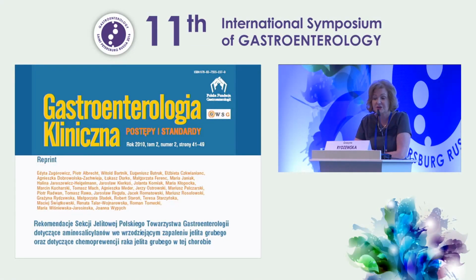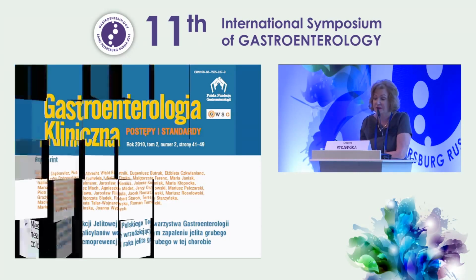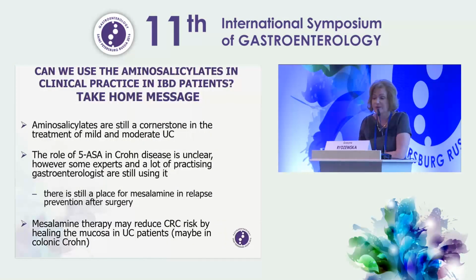They are a recommendation of the Polish Society of Gastroenterology published in 2010 concerning treatment with aminosalicylates in ulcerative colitis and also chemopreventive action. And we are recommending 5-SA in the dose of 2 grams per day as a chemoprevention in patients with UC.